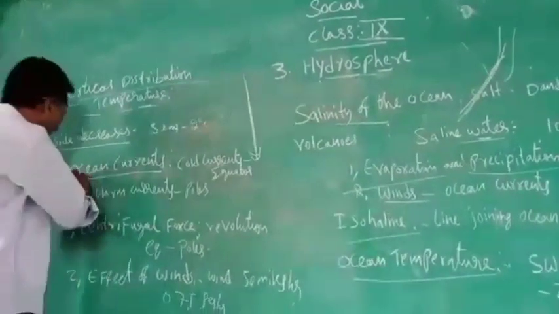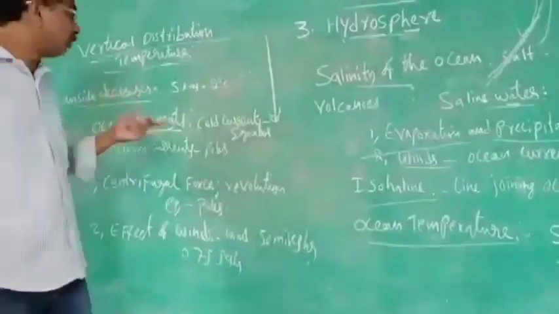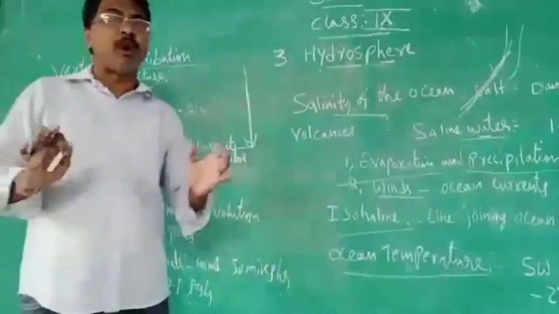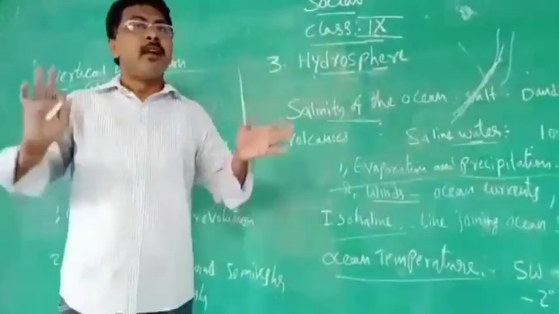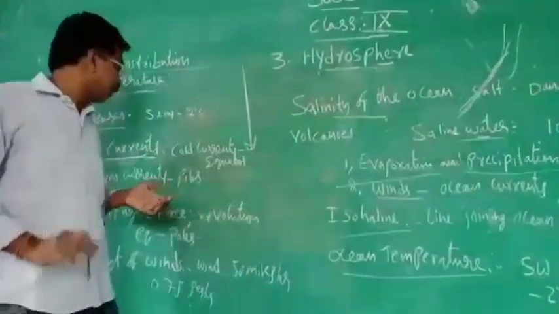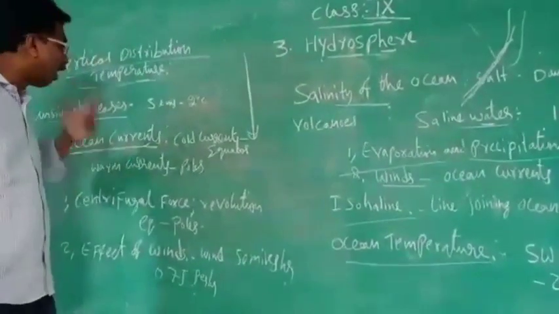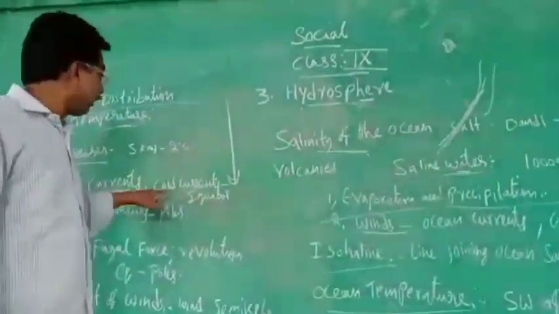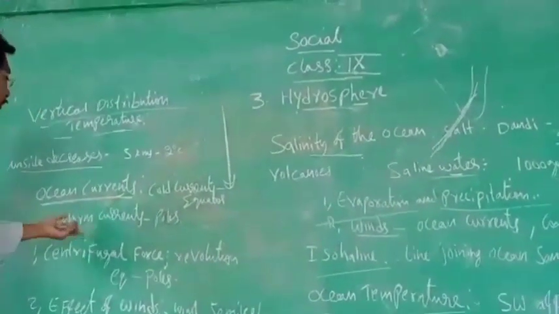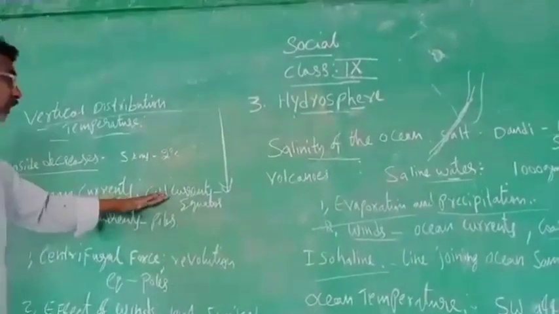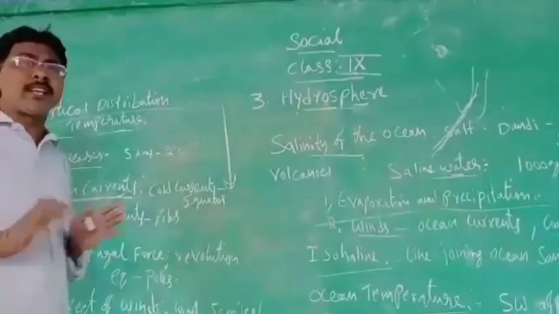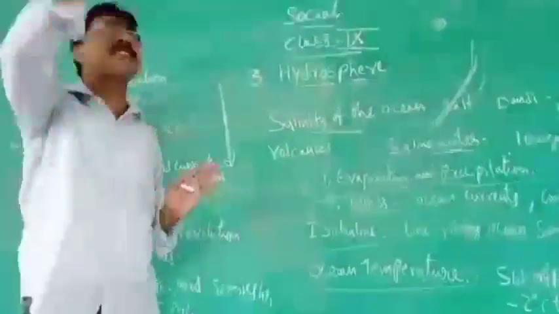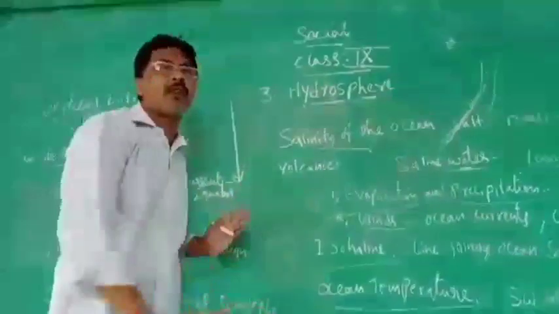And what are ocean currents? You should know what ocean currents are. Listen here. Ocean currents are of two types: cold currents and warm currents. Ocean currents mean the water rises and falls, rises and falls. That is called ocean currents.